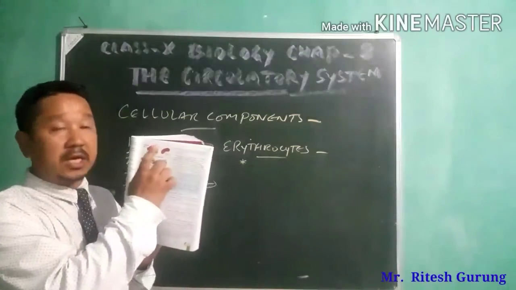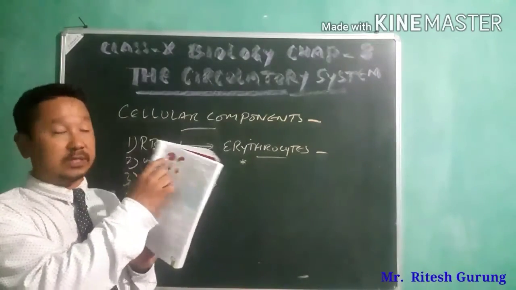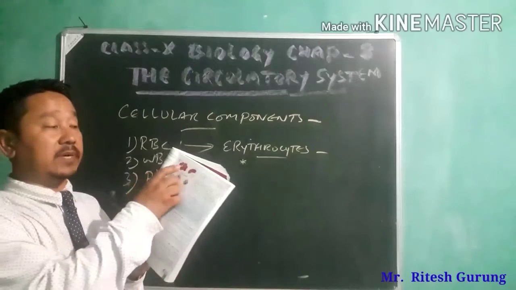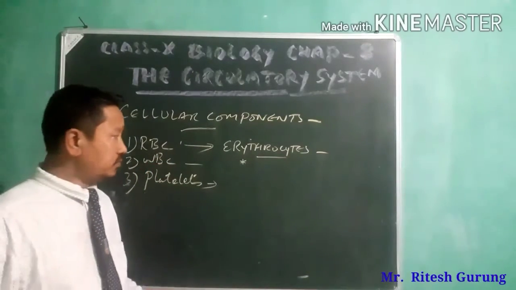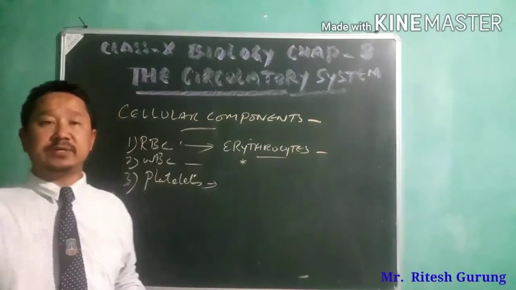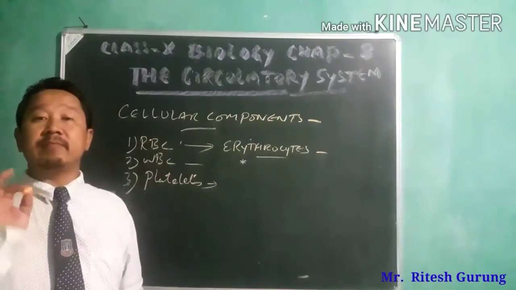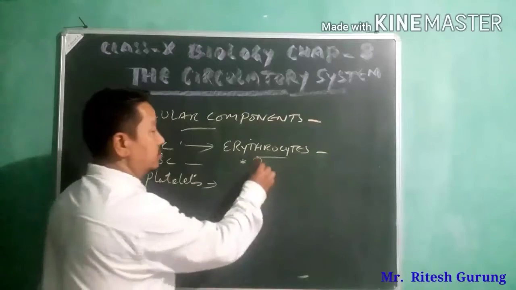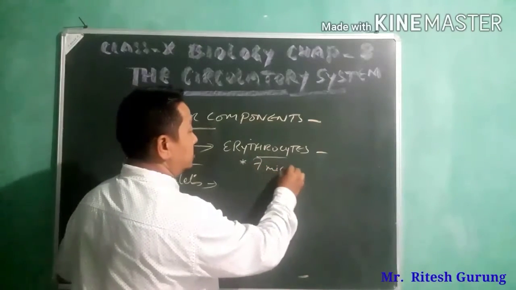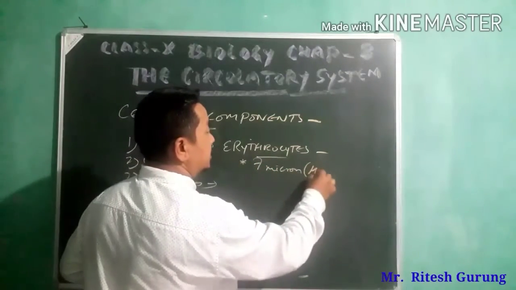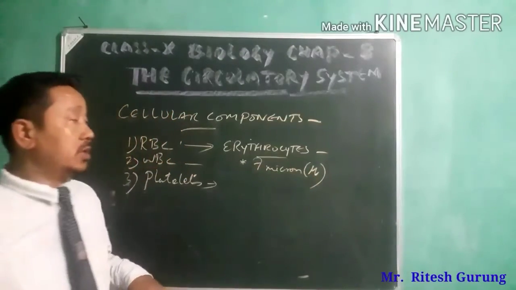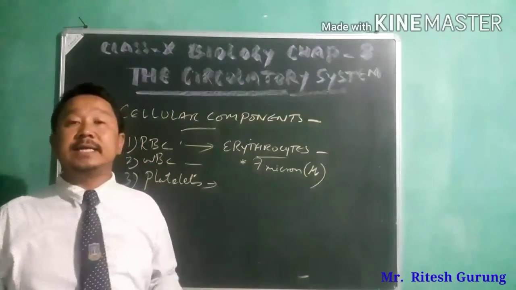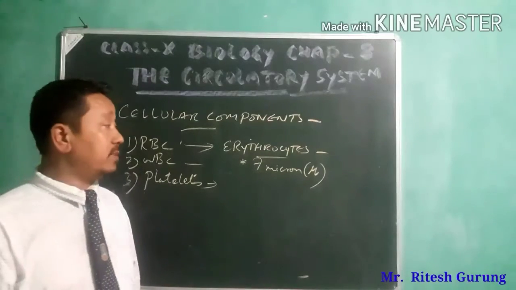So this is the shape of RBC, a biconcave disc-like structure, and diameter wise it is 7 micron, which is symbolically represented like this. 7 micron in diameter is so minute.